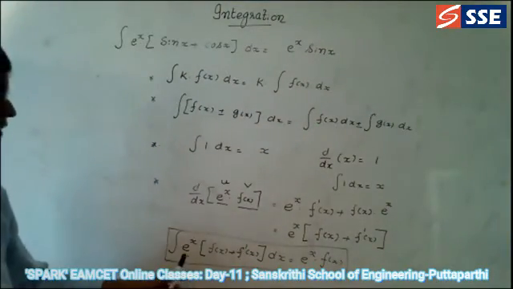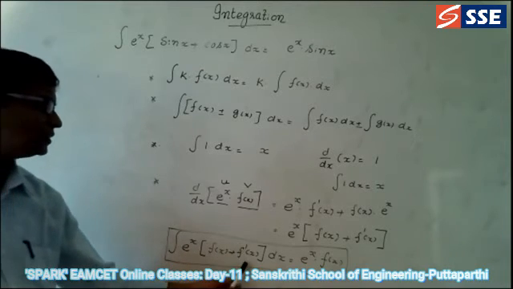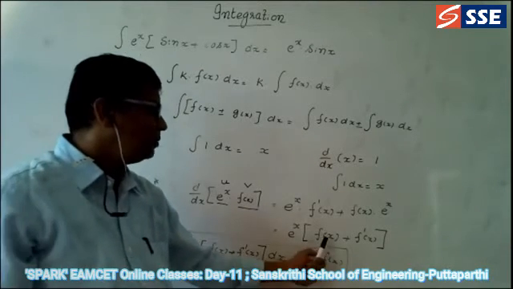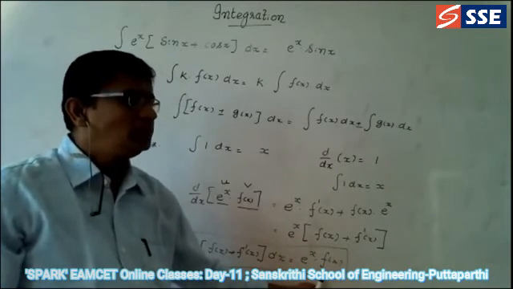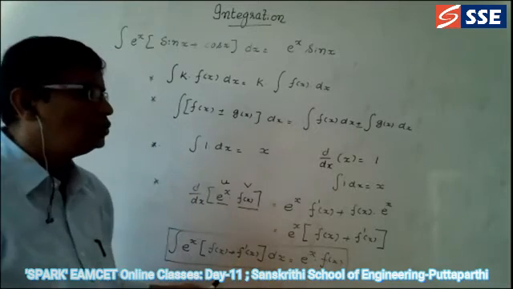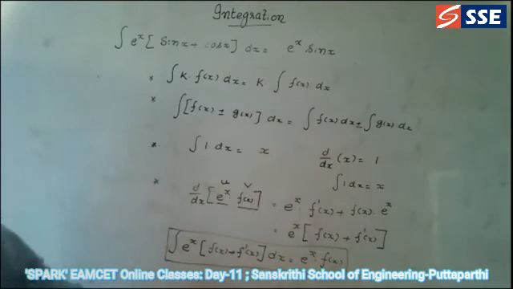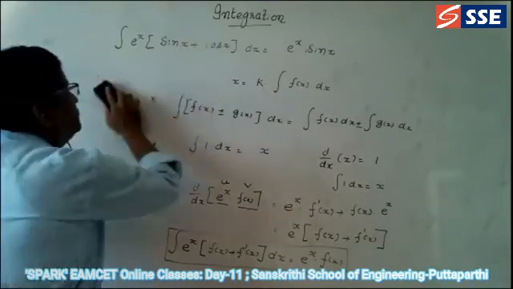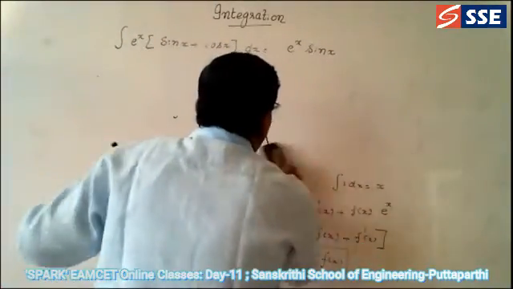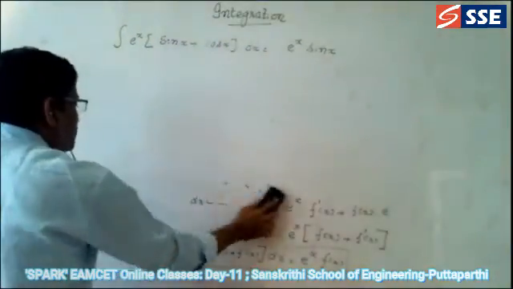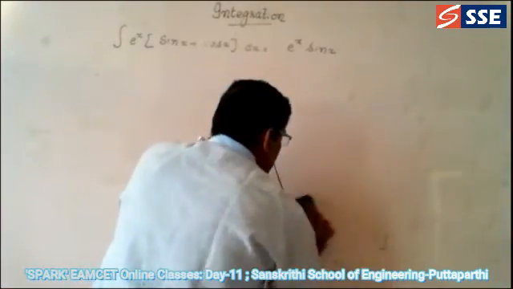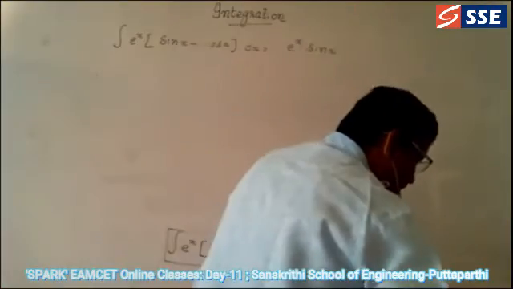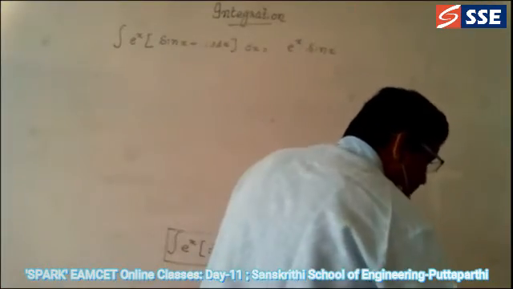So write down this formula: integral e power x into f of x plus f dash x into dx is equal to e power x into f of x. You will see this formula when I do MCET problems, it is one part of a problem. So like this we are going to do the problems of such things. So now I am writing one more problem based on this.